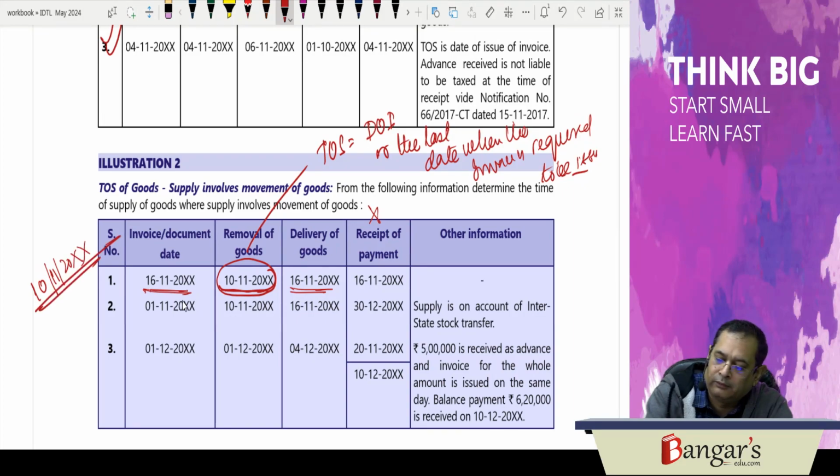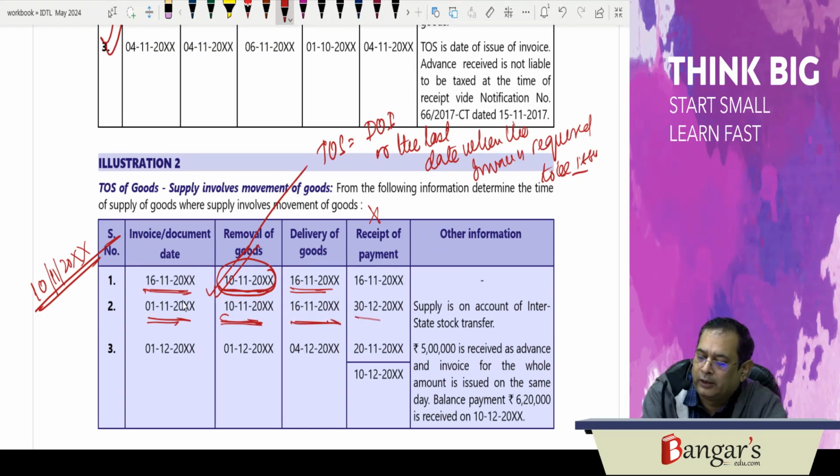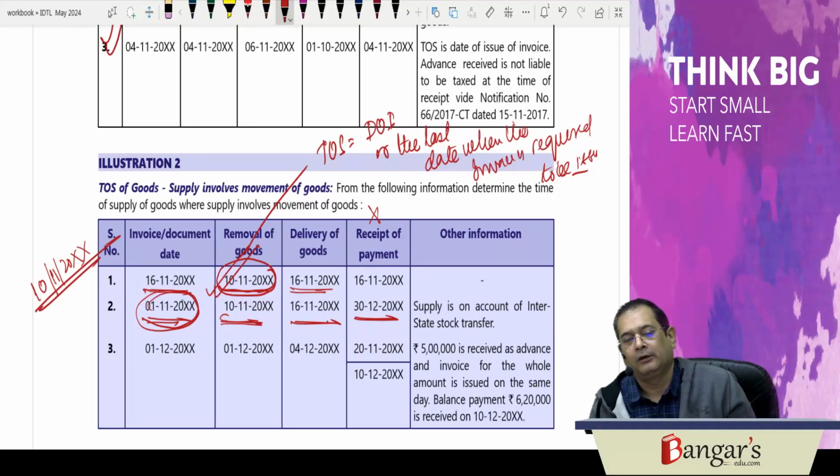The time of supply will be 10th of November. Invoice date is on 1st of November. Removal of goods is on 10th of November. Delivery of goods is on, say, 16th. And 30th is the receipt of payment, 30th December. Time of supply will be 1st of November.